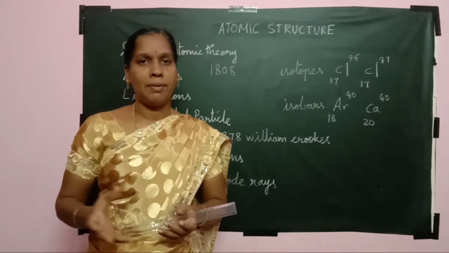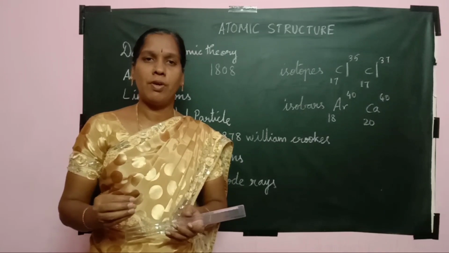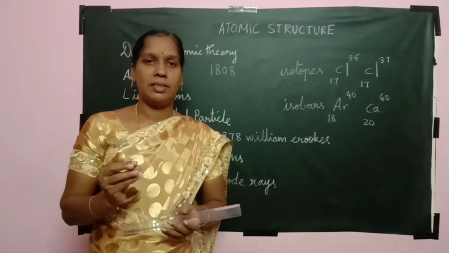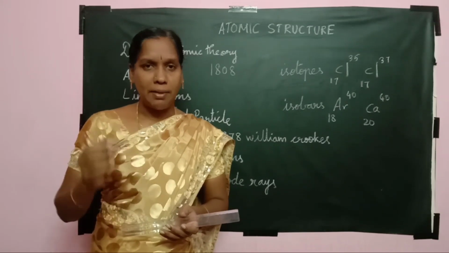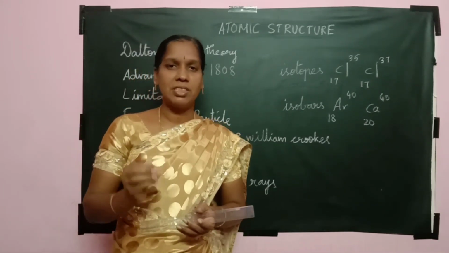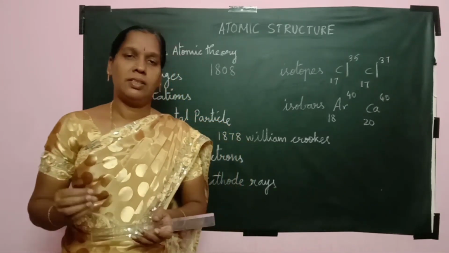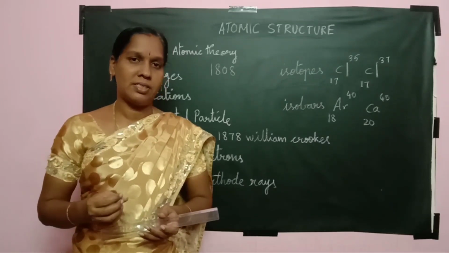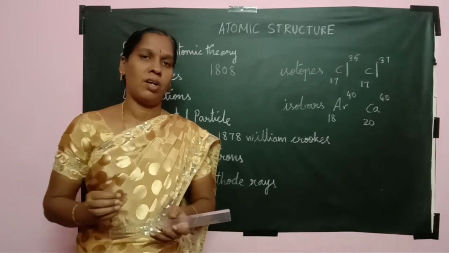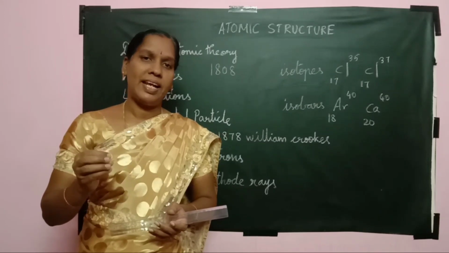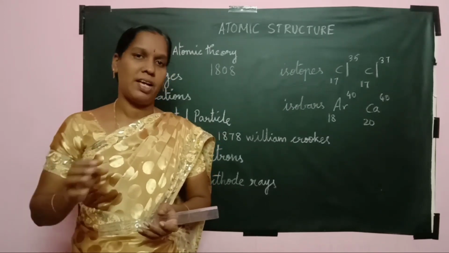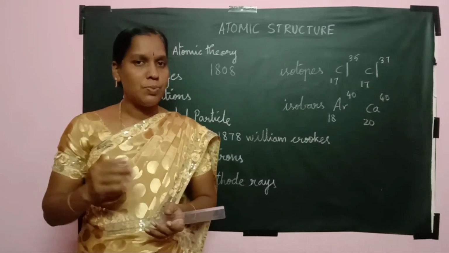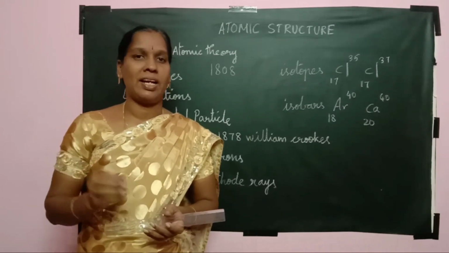So every element is made up of minute particles said to be atoms. In Greek, atomos means indivisible particle. The Greek scientist Democritus and the Tamil poet Avvaiyar also explained about the atom, but they did not explain the structure of the atom. So the first person to explain the structure of the atom is said to be John Dalton.